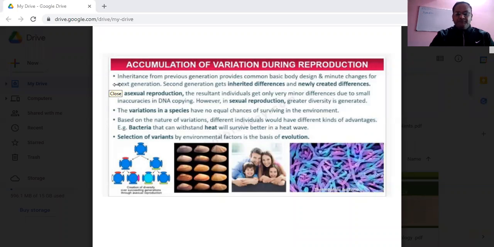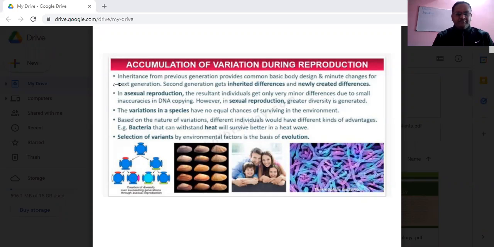First of all, students, before going into the discussion of what is the accumulation of variation during reproduction, can anyone recall what is variation? Through the chat box, you give me the reply. What is variation?